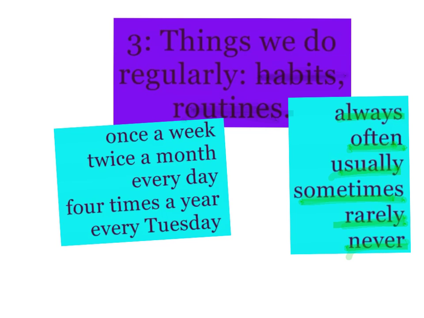Here, the verb will be in present simple with them. Also here, once a week, twice a month, never, every day, four times a year, every year.